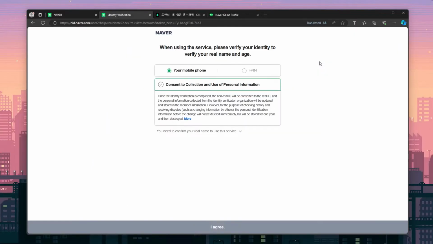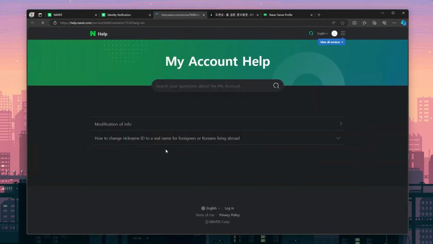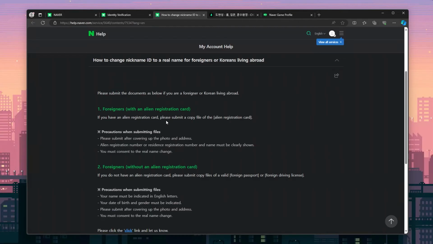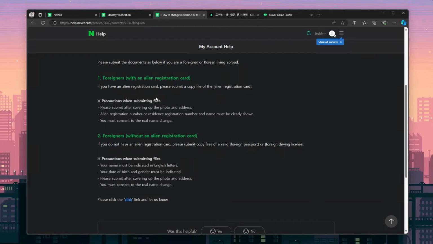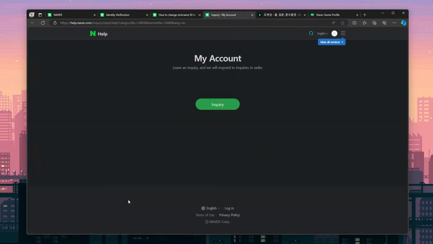Click this and you'll see the mobile phone and IPIN option, which will only work for Korean residents. So let's click here for more information. This help guide will tell you all you need to know about the identification needed to verify your account. After reading through the help article, click the link to get started with your Naver account verification.